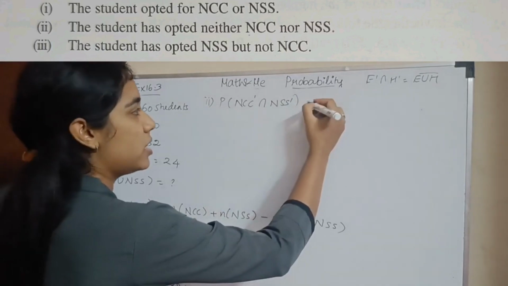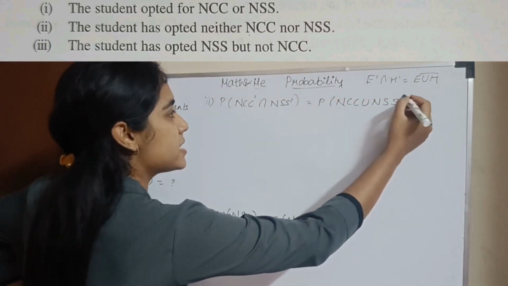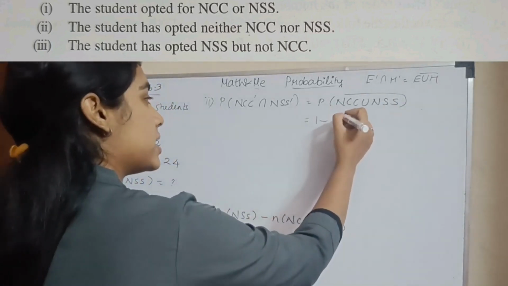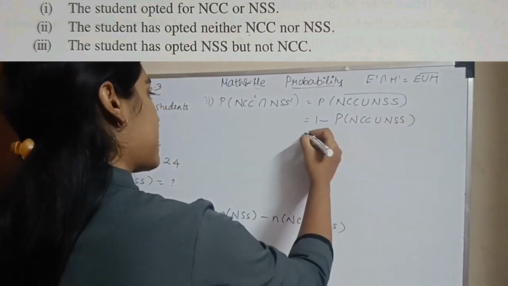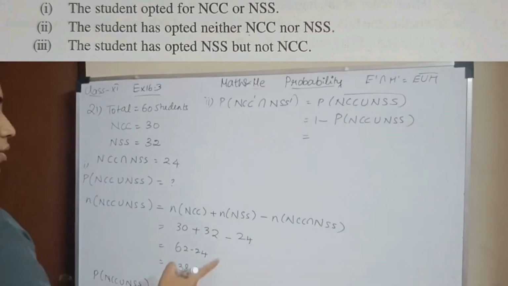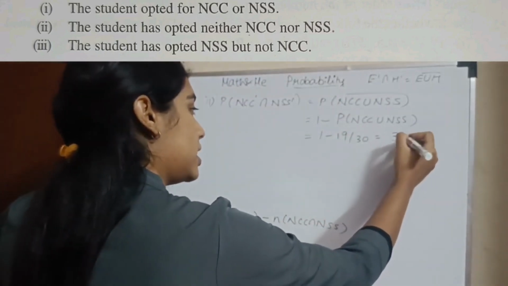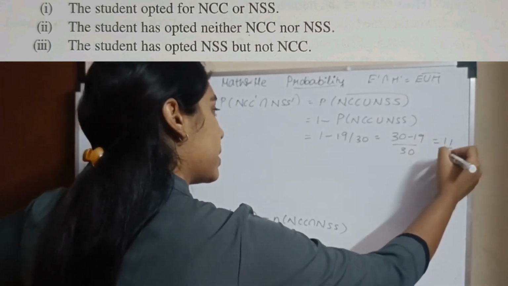So this will be the probability of NCC union NSS the whole bar according to De Morgan's law. So this will be 1 minus the probability of NCC union NSS, because we found the value. So it is 1 minus 19 divided by 30, so 30 minus 19 divided by 30, which will be 11 by 30.